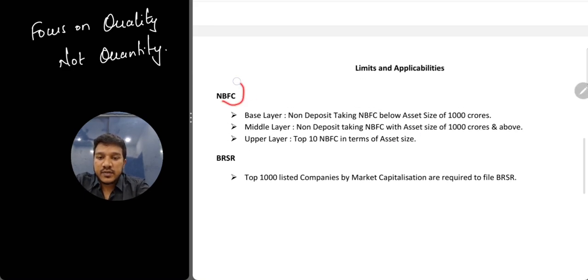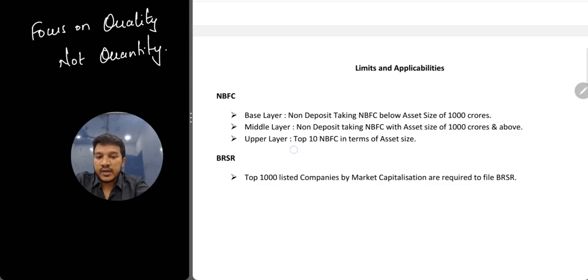So again, NBFC. In NBFC, all the NBFCs are divided into 4 layers: base layer, middle layer, upper layer, and top layer. So what NBFCs will come under base layer? NBFCs not accepting public deposits and whose asset size is 1000 crores. Okay. Middle layer में क्या आता है? All NBFCs which accept public deposits and non-deposit taking NBFCs with asset size of 1 crore and above will come under your middle layer.